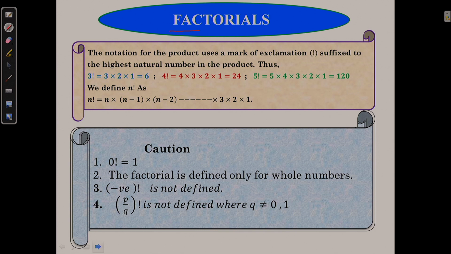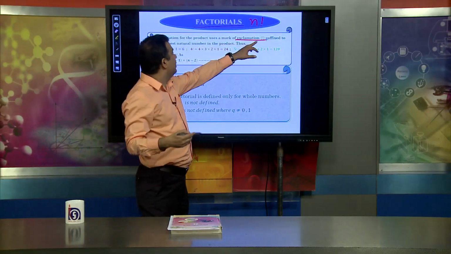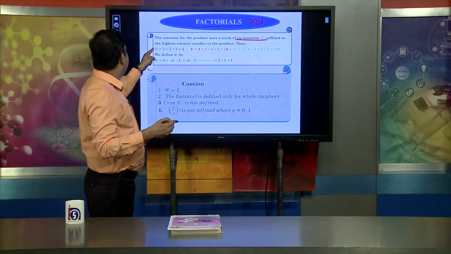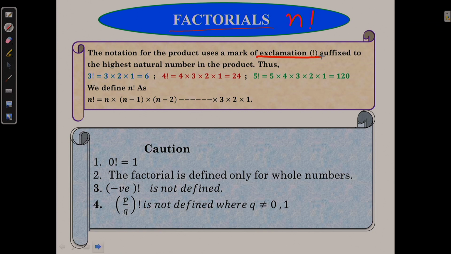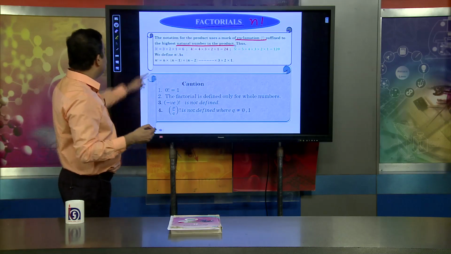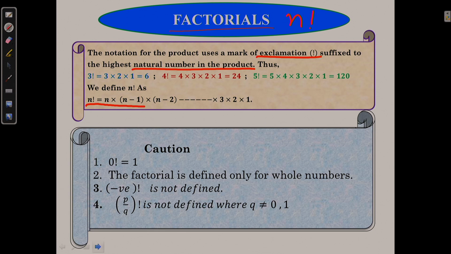When talking about factorial, remember that n factorial is notated with an exclamation mark, used as a suffix to the highest natural number in the product. For example, n factorial is n into n minus 1, into n minus 2, up to 3, 2, 1.